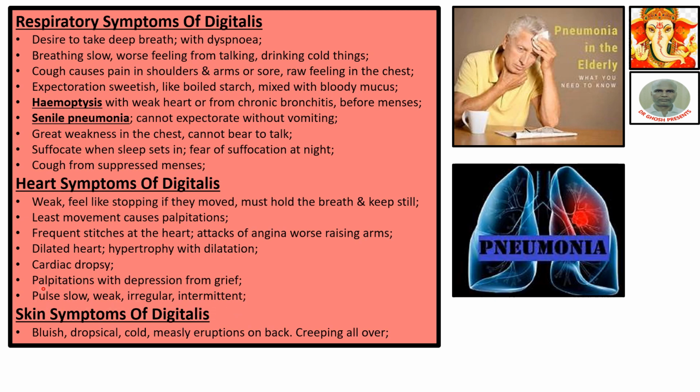All abnormal types of pulse are there in digitalis. Slow, weak, irregular, intermittent. Skin symptoms of digitalis: bluish, dropsical, cold, measly appearance on back and creeping all over.